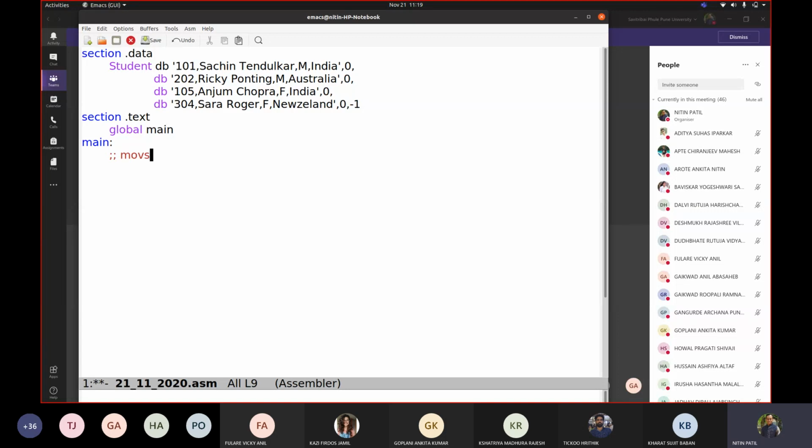Okay, so we saw MOVSB, we saw SCASB, then we saw CMPSB, then we talked about LODSB, and we talked about STOSB. We explicitly saw that these instructions make use of ESI and EDI and sometimes the flag register.